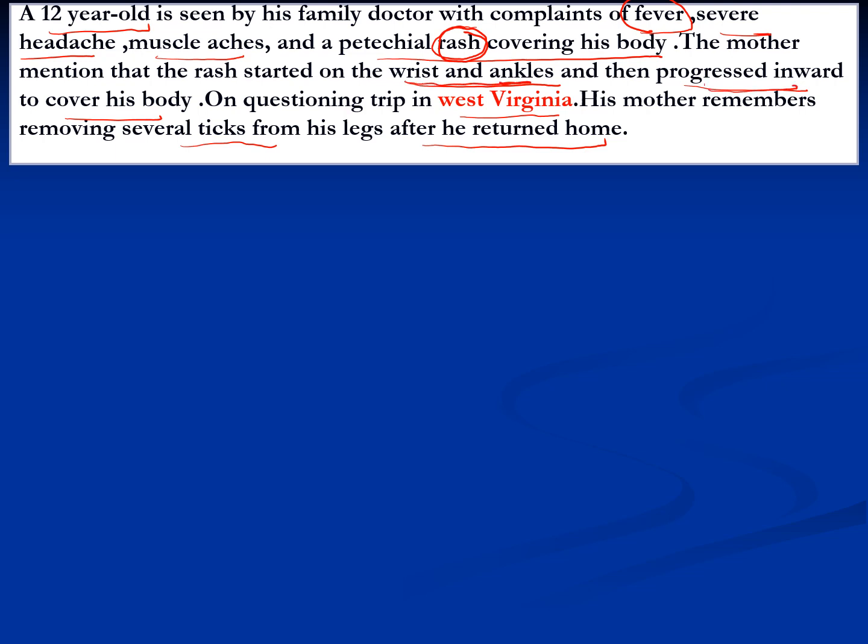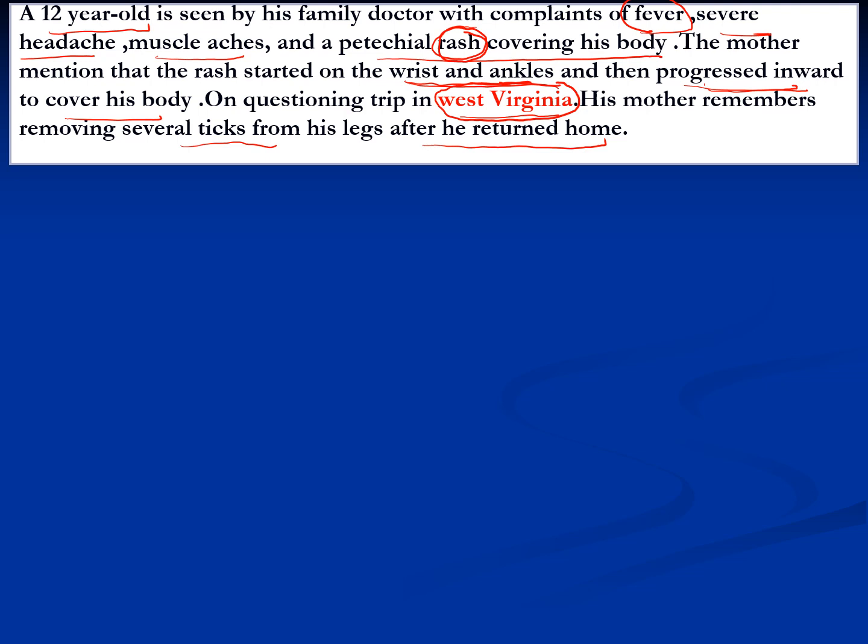Clue number 2. And third, where you are preparing for highly competitive exams like USMLE, he also describes a geographical area, West Virginia, which mostly comes in the south or central southeastern areas of the United States of America.